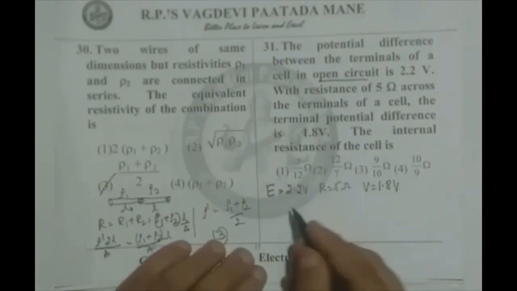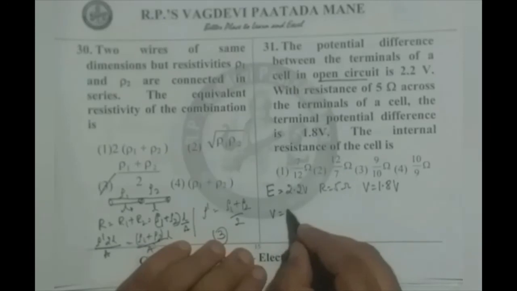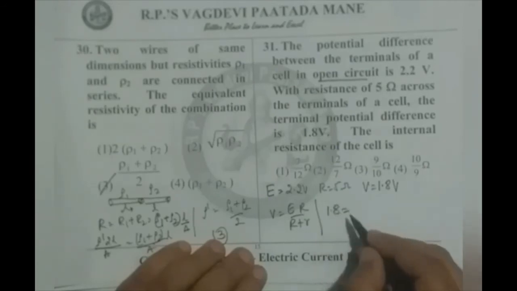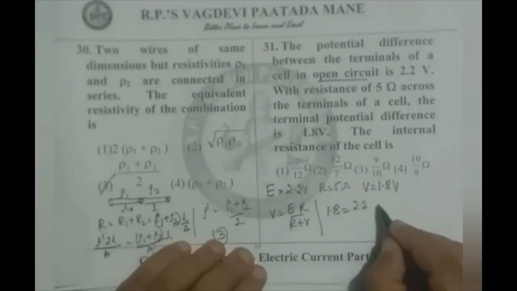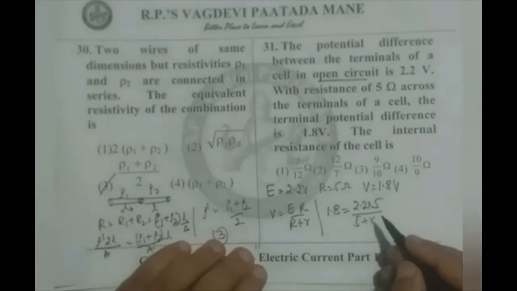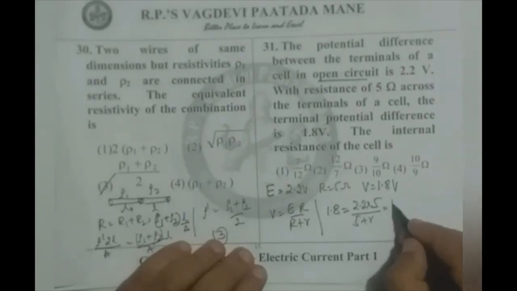We just do this calculation. V equals ER by R plus r. V is 1.8, E 2.2, R 5 divided by 5 plus r. So which amounts to be 11 by 5 plus r.